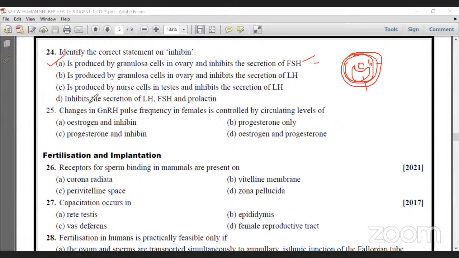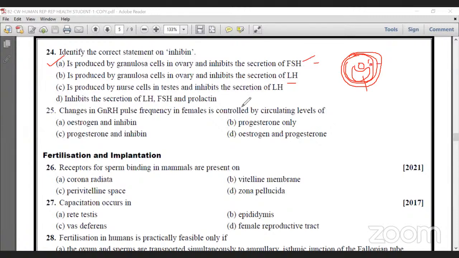The next option says it is produced by granulosa cells in the ovary but inhibits secretion of LH. But FSH is the main hormone, LH is not related to this.